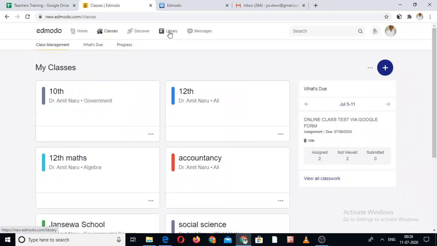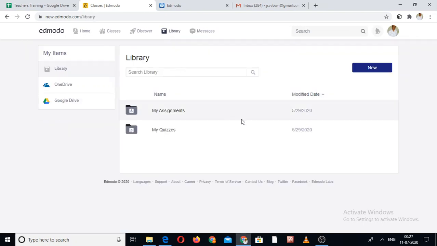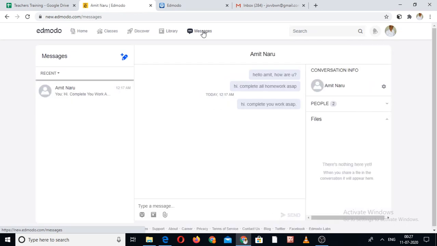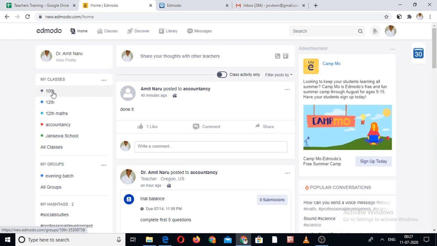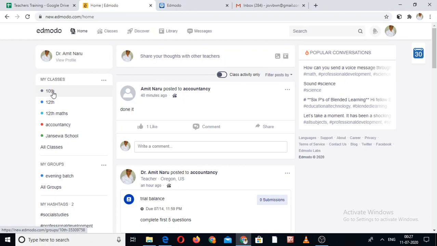After that we have the library, the storeroom. All of the information is here. And the message option: if you would like to send any message on a personal basis to one or two of your students, you can do that. And we already discussed that you go particularly on one class page, accountancy, and you can send assignments and quizzes to the students. So this is all about this Edmodo at the teacher end.